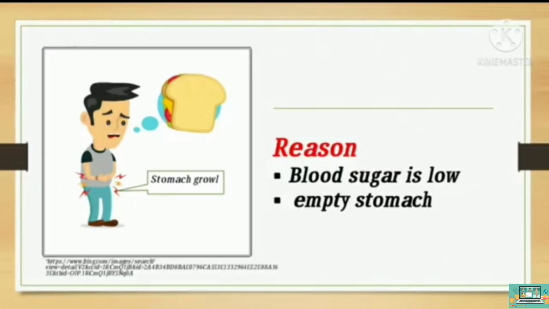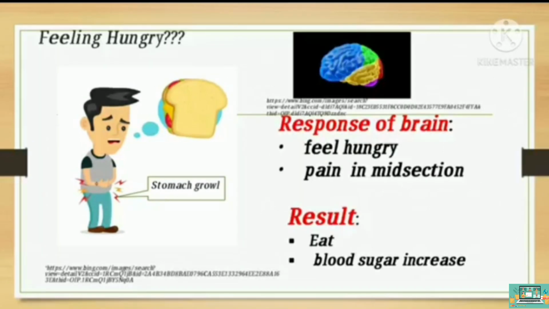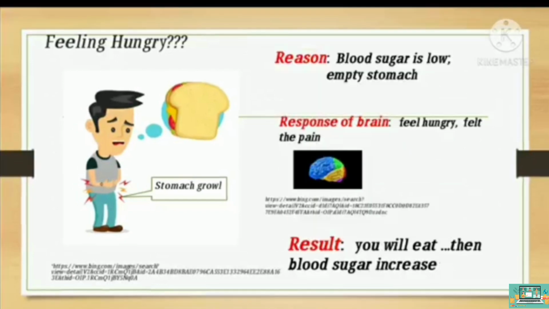For example, at noontime, your stomach is empty and the blood sugar is low. The receptors of your digestive system and your brain respond. That is why you feel the pain and hunger. As a result, you will eat, then eventually your blood sugar increases.